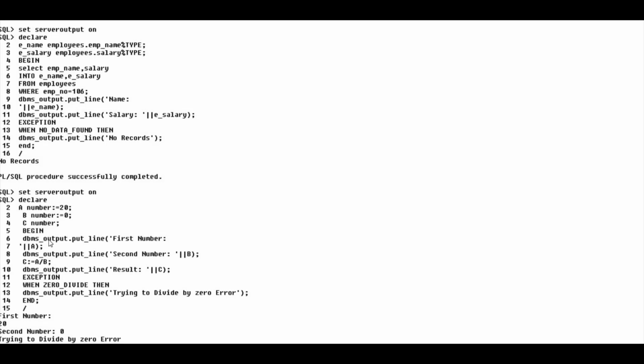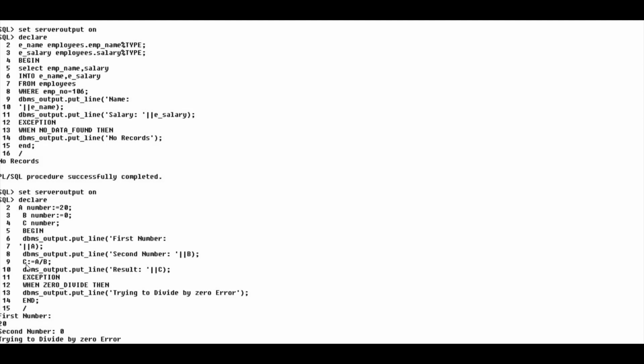In the begin block we print the first number, a, and the second number, b, and after that we calculate c equals a divided by b, which means here we are trying to divide 20 by 0. That's why the exception occurred. When trying to divide by 0, this error statement will be executed.